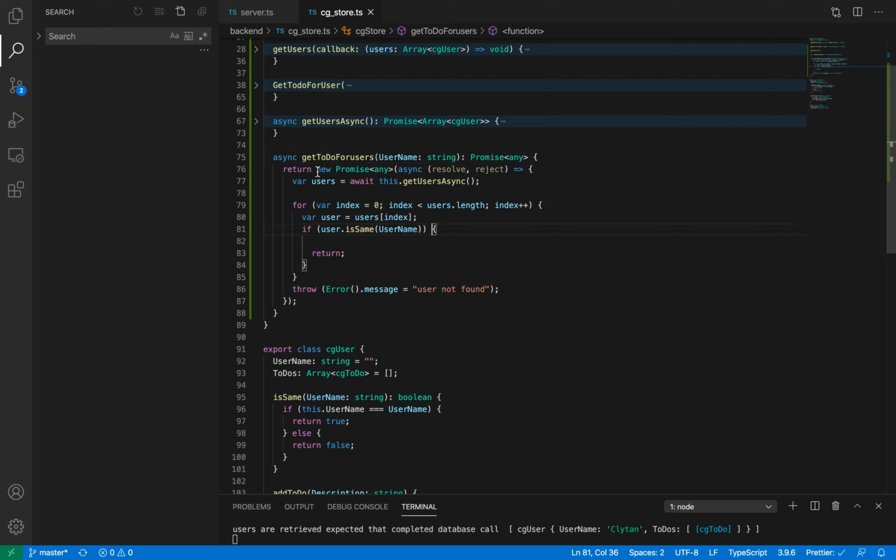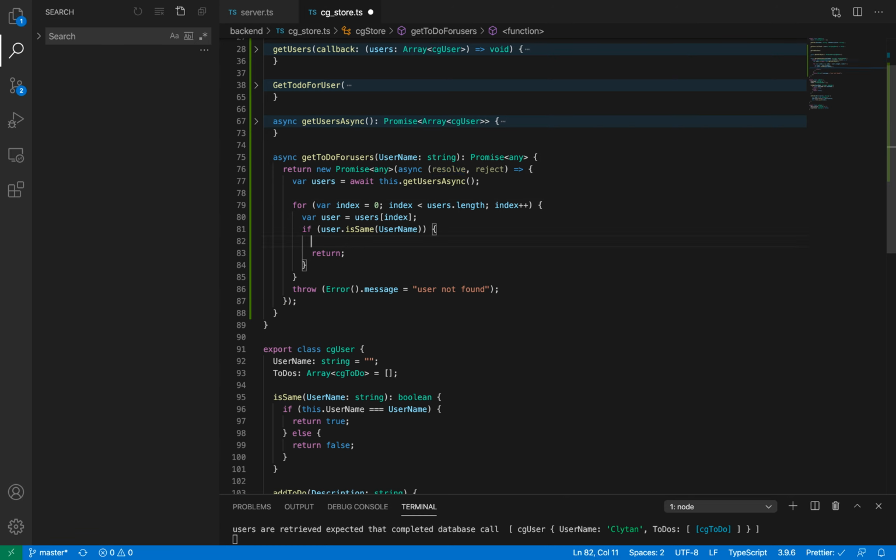So the format is: creating a function, supplying the input, writing logic to process that input, and either returning or resolving the promise to get the output. Now in async await, everywhere we are going to write async await for a backend. In async await, getting the output is resolving the promise.